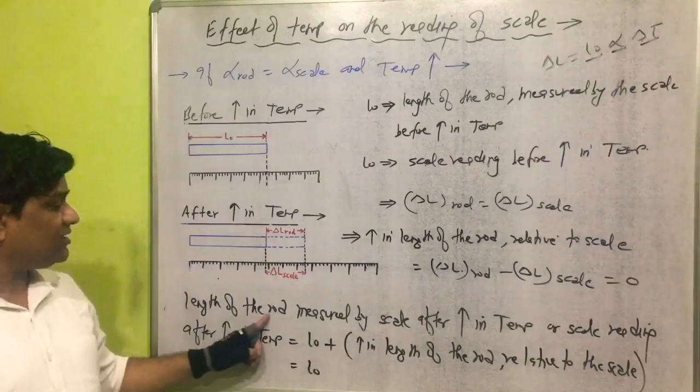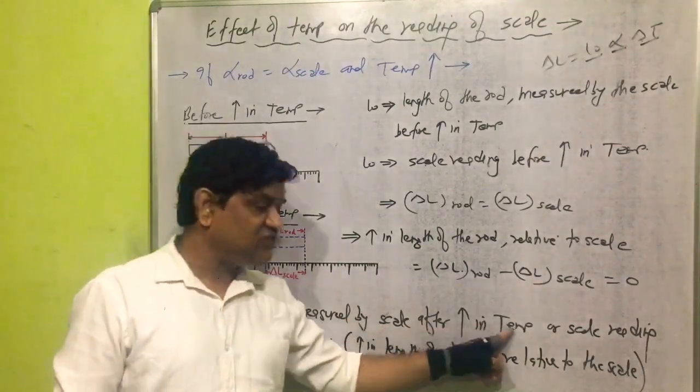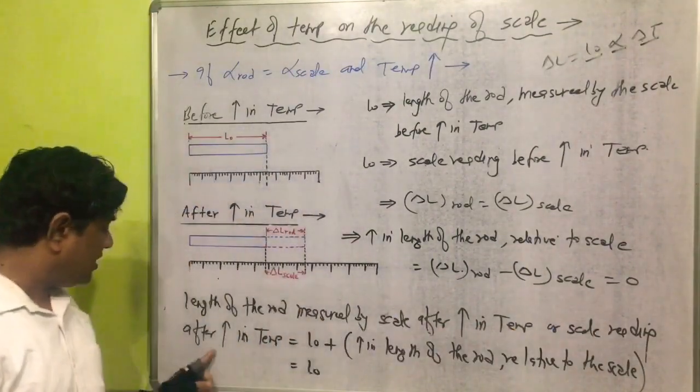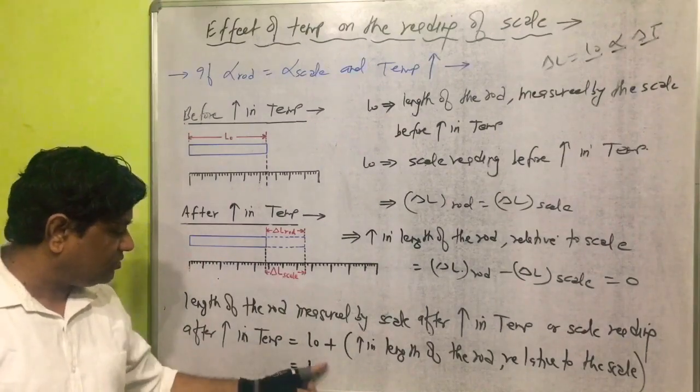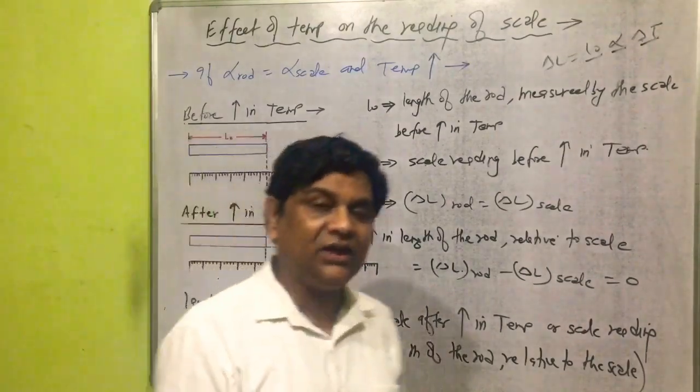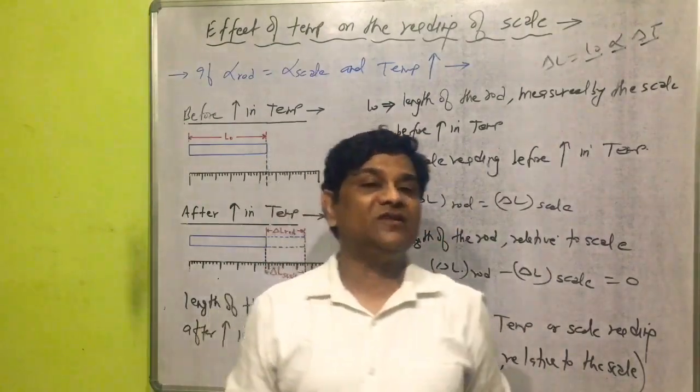So the length of the rod measured by scale after rise in temperature, or scale reading after rise in temperature, will become equal to L naught. It should be clear in a class here.